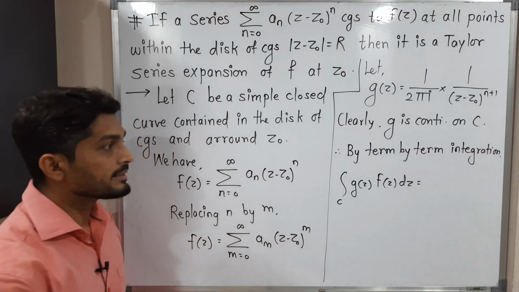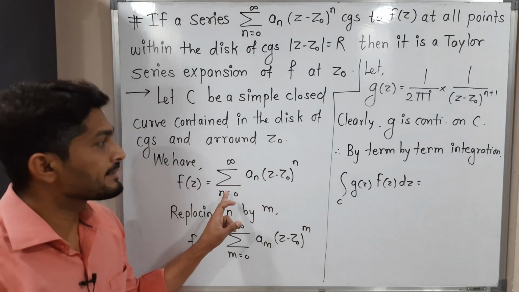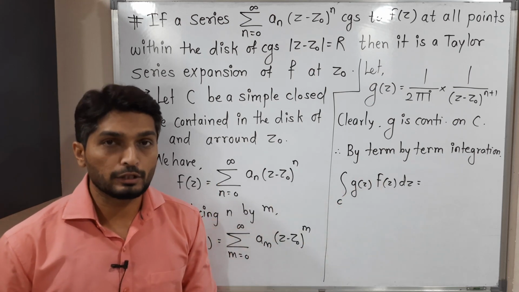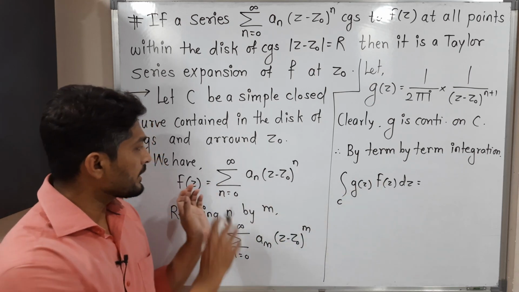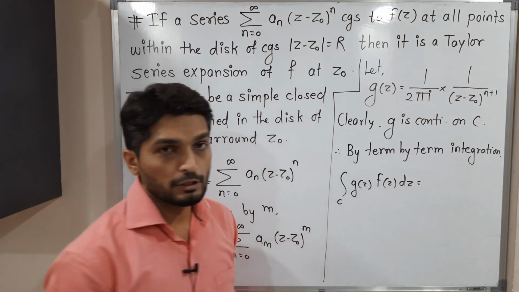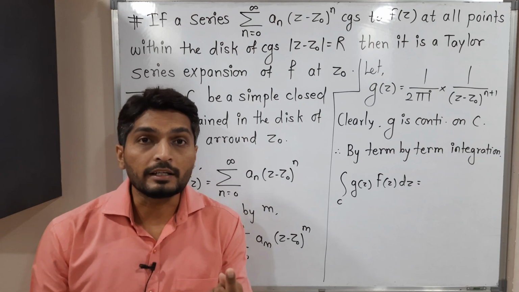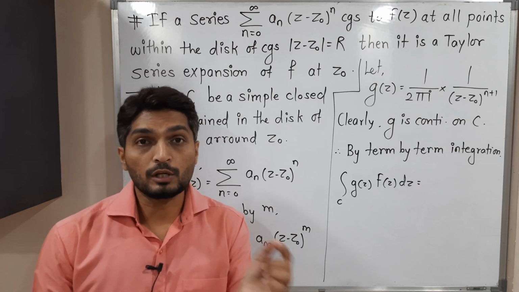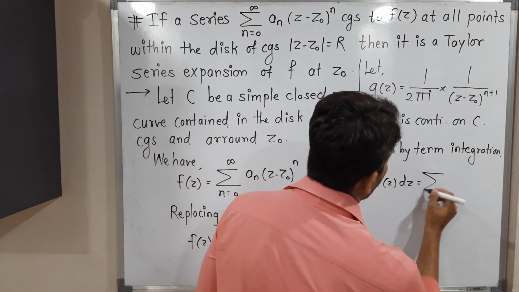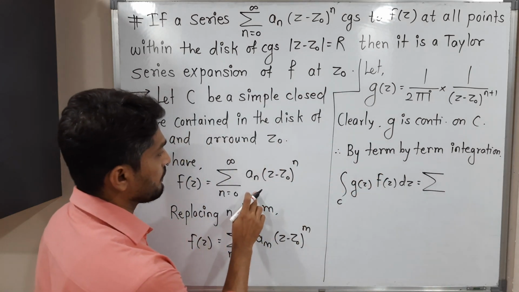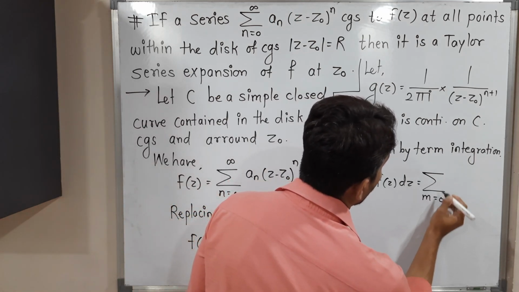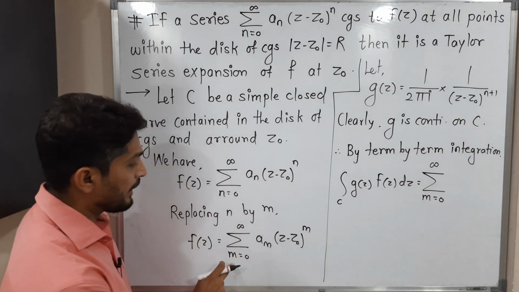Okay, so what does this result say? f of z means what? This summation, the infinite summation inside this integration. So that result says we can interchange them. We can take the summation outside, and we can take the integration inside. So that's why I can write the summation, putting in the value of f of z, but this summation I will take outside. So here I will have m running from 0 to infinity. Right now we have considered m, no?